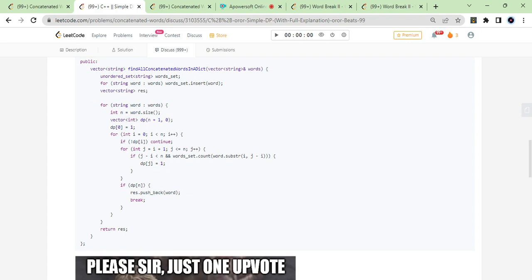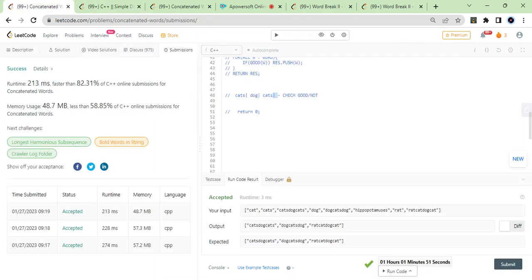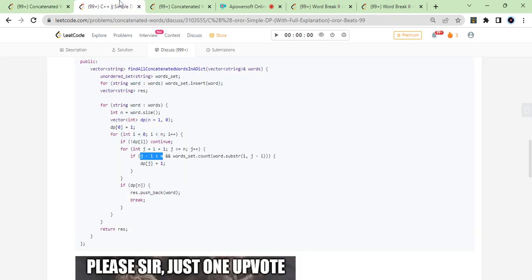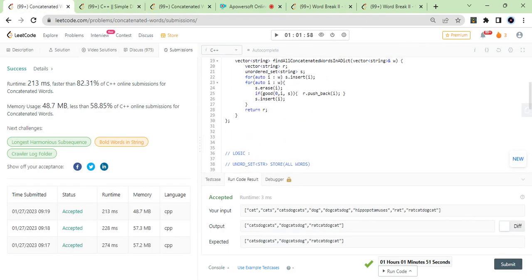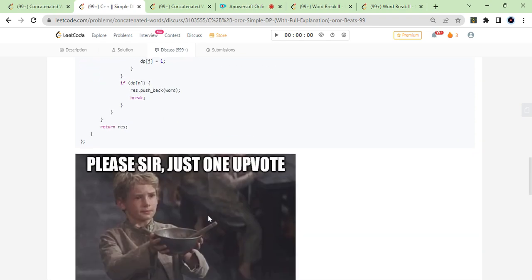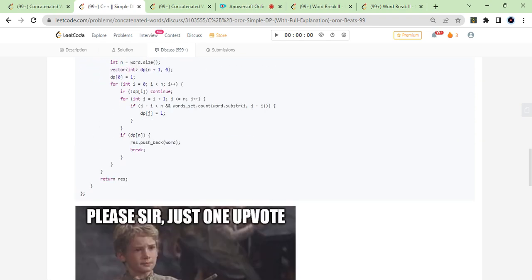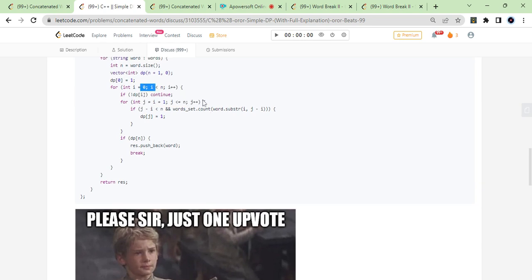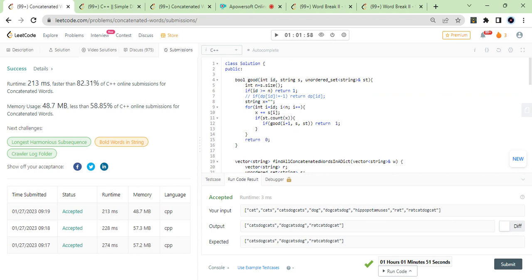Also, he's checking that you don't take the complete string. Like in this case, my checking would be for taking the complete string. I don't even push the complete string into this, right? So he has pushed the complete string also. So that is the thing, the check that the complete string should not come up. And you can say if DP of n is equal to 1 for the last word, then push that. Otherwise, just break, right? If you got the answer, then break. Otherwise, you have to go for other possibilities. Okay, N square solution. Mine is also, I think, n square.